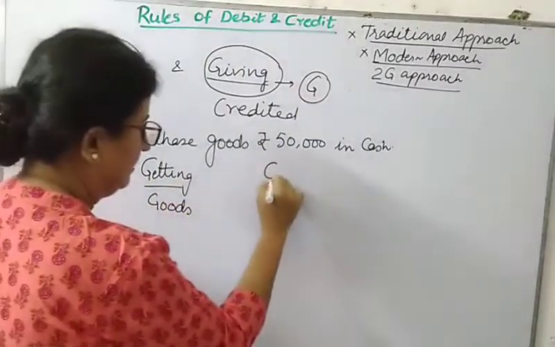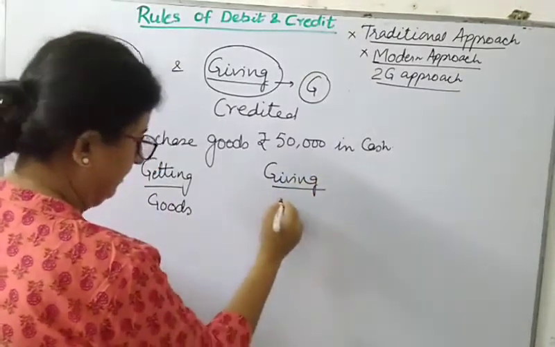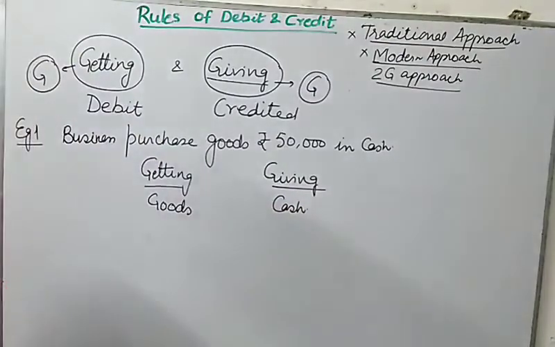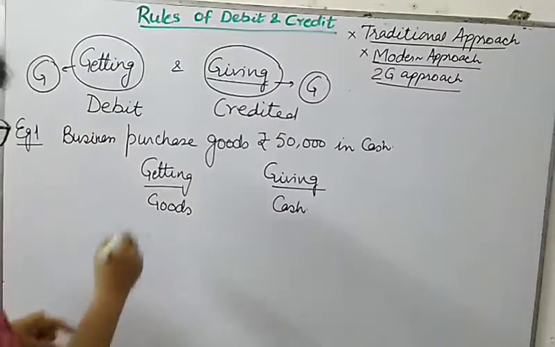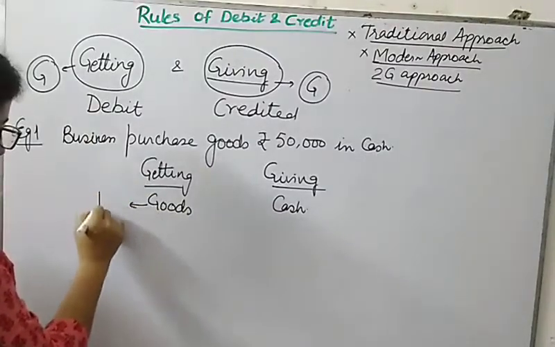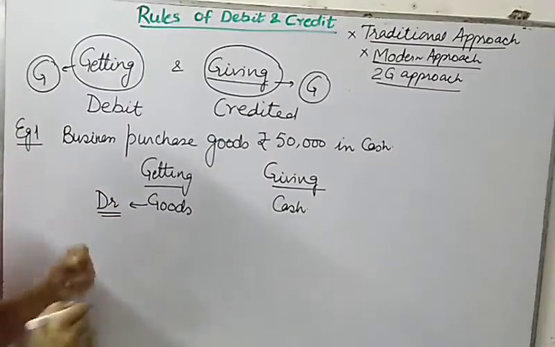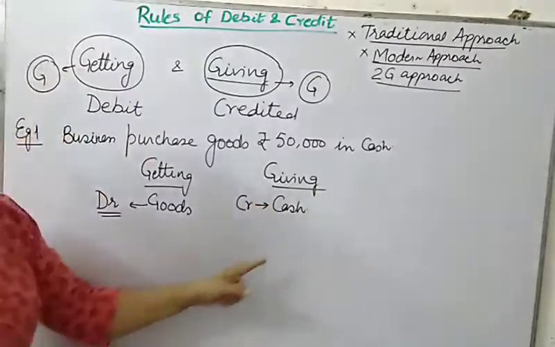And what is business giving? Business is giving cash. So simply, whatever business is getting, that is to be debited. I told you this is the abbreviation of debit, and what business is giving, it is to be credited.